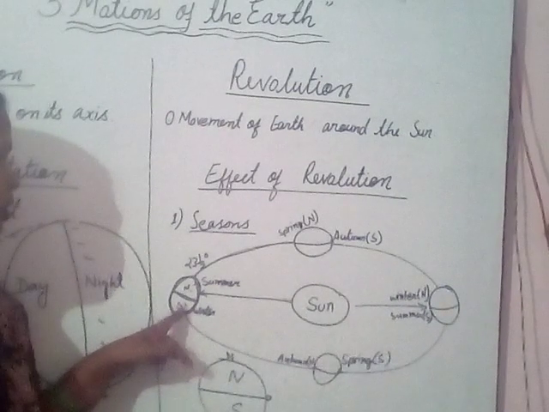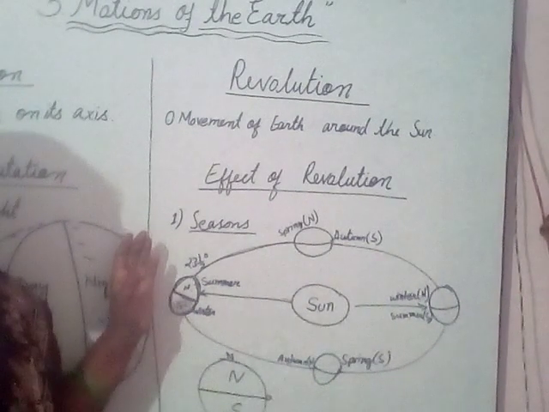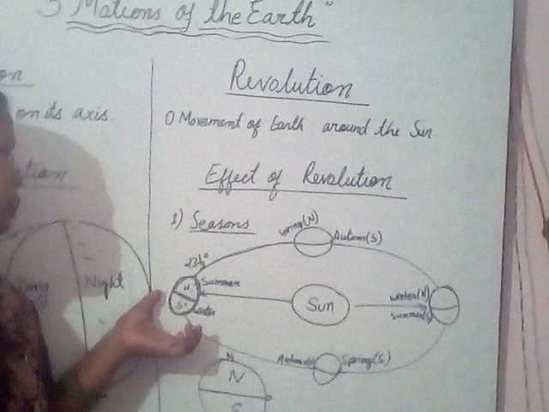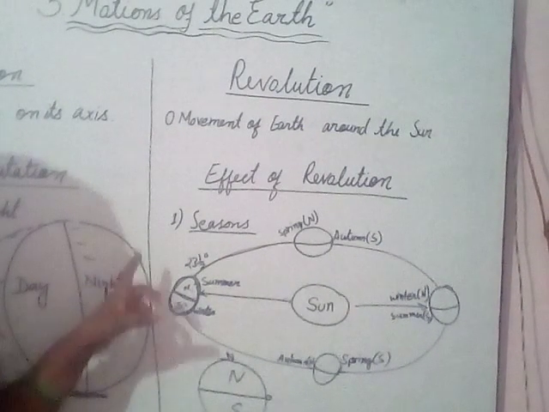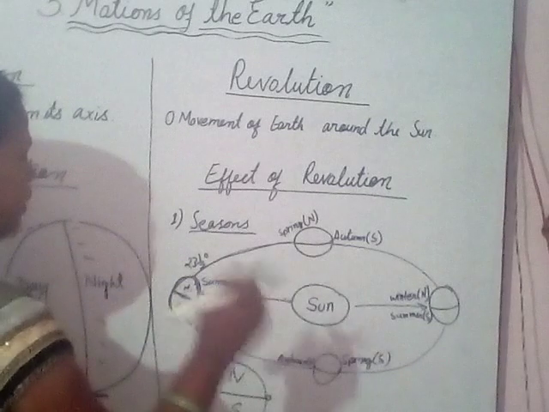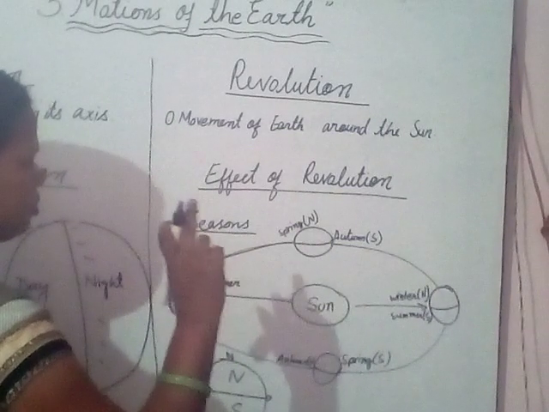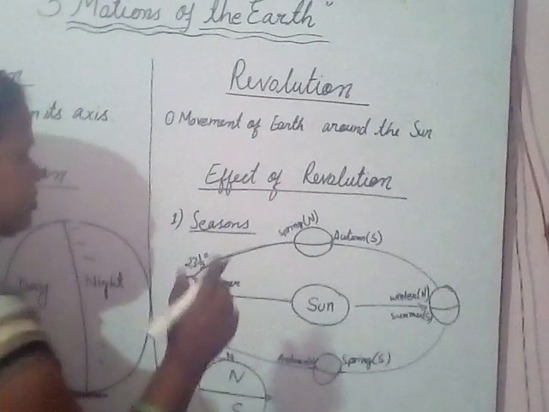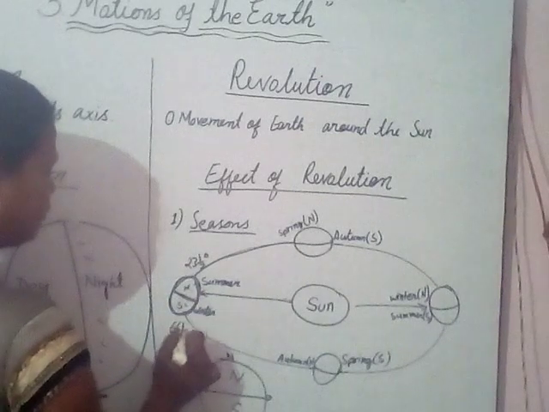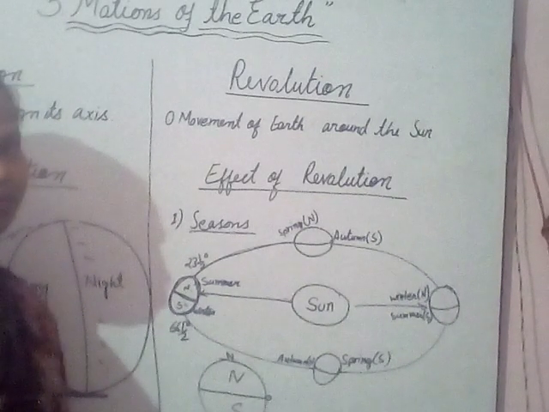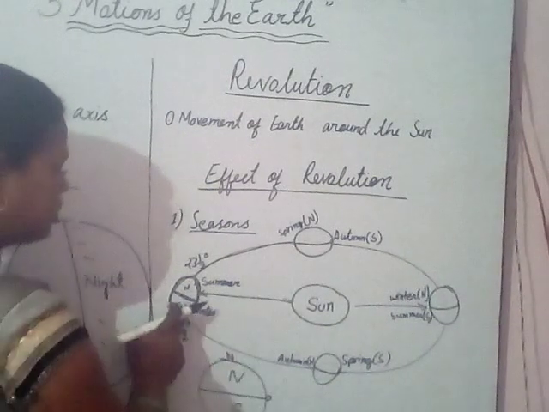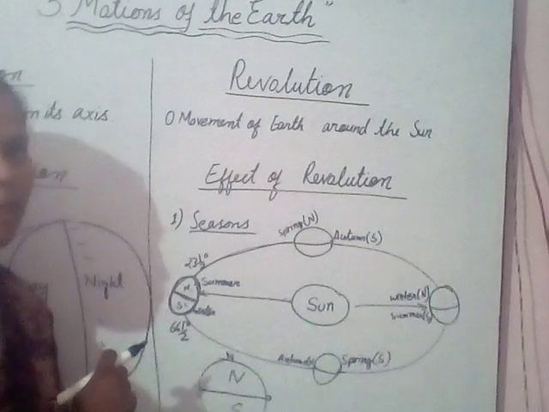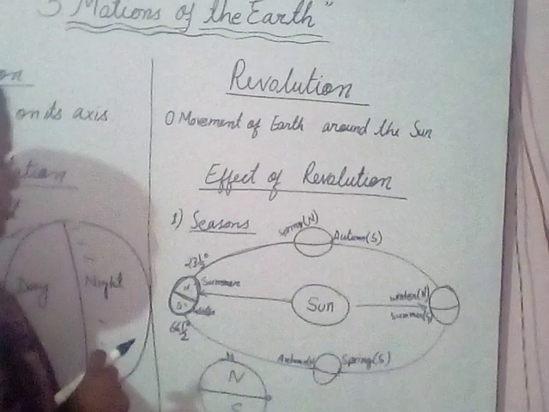Because our Earth is a little bit bent, about 23.5 degrees, not Celsius, and at the same time it is also slanted at 66.5 degrees. Due to this and the revolution around the Sun, these seasons take place.